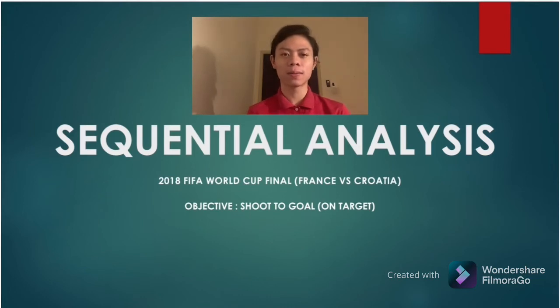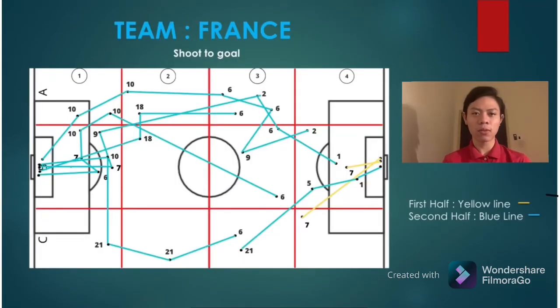So let's get started. The first slide indicates the figure of the movement pattern to convert into shoot on goal during the whole game of the France team, which resulted in 4 successful outcomes out of 7. The France team were excellent at maintaining their tactical and technical gameplay to deny Croatia from controlling the game. They were also good with individual skill, which made them make fewer errors and create more opportunities to shoot on goal. As a result, France ended up beating Croatia 4-2 and they deserved to win.